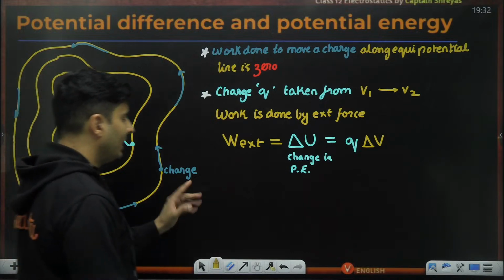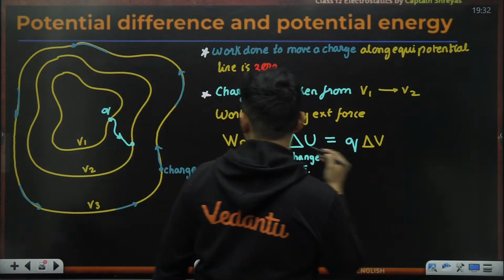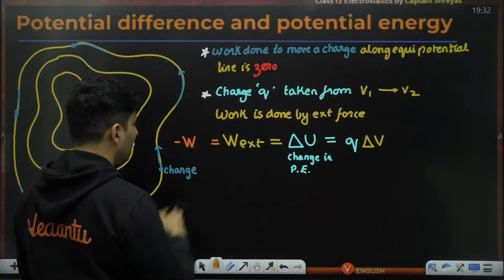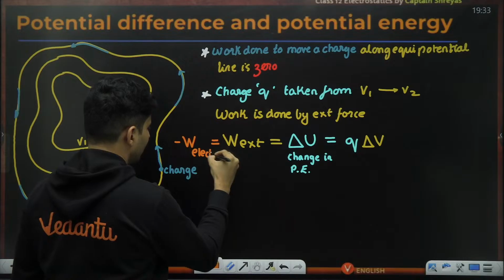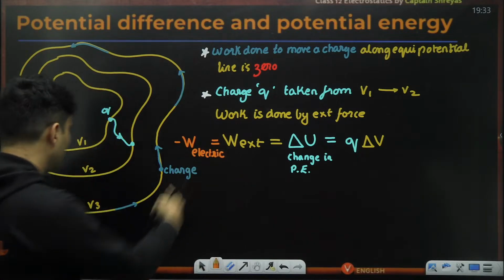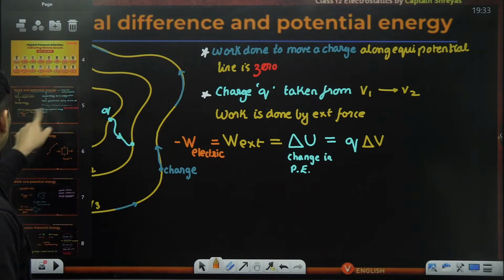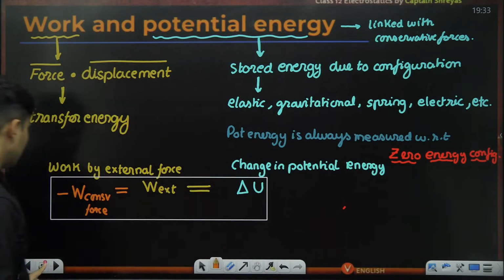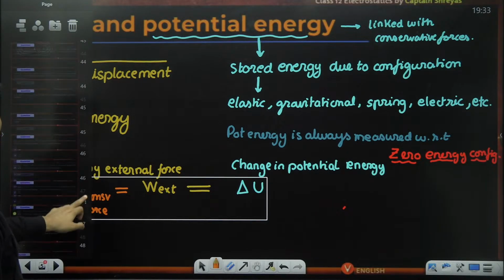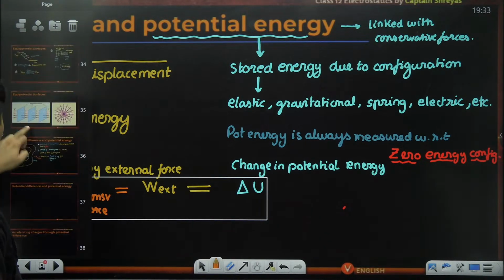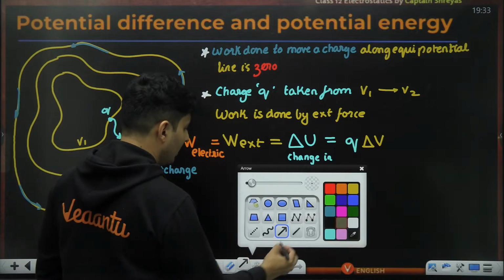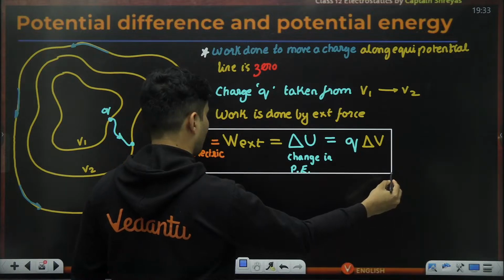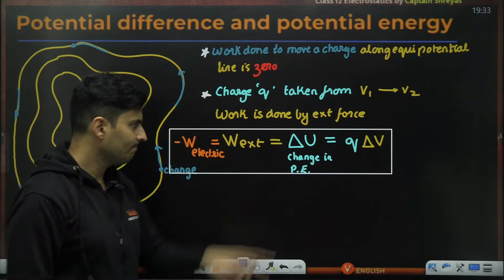Okay. Very important. And undoubtedly, this whole thing is also equal to the negative of the work done by the conservative force, which is in this case our electric force. I gave you this again at the start. Minus work done by conservative force. The conservative force is our electric force in this case, so that is why that negative sign will come. So we can definitely say that. This is a very important formula, useful in many places throughout physics. So we'll block this and keep it.